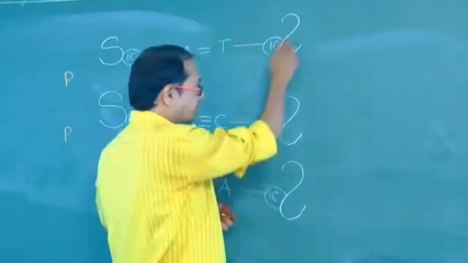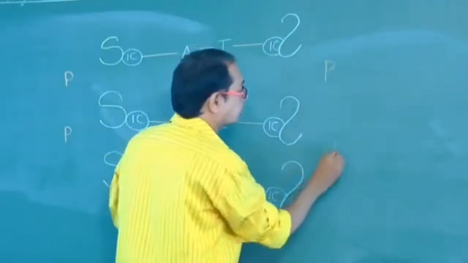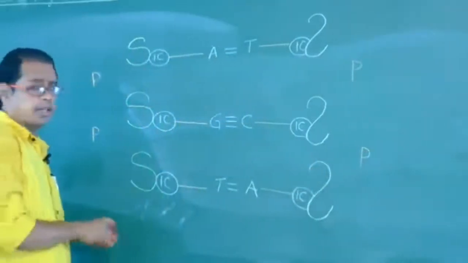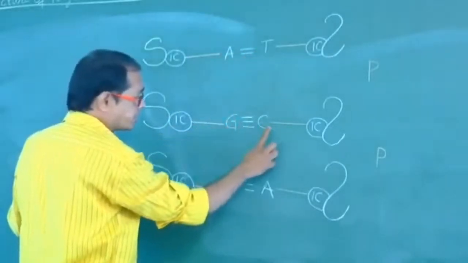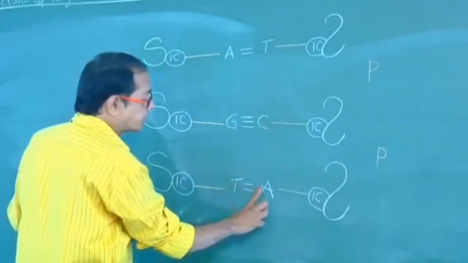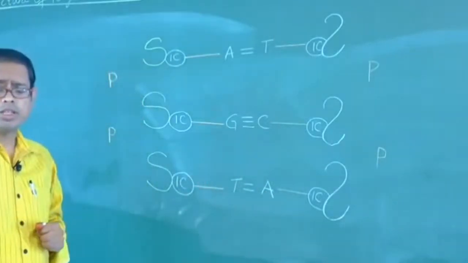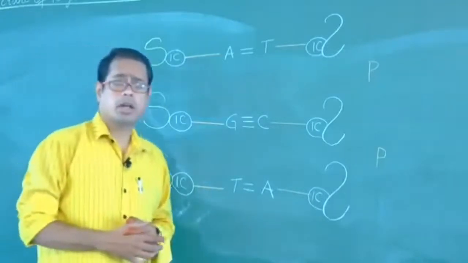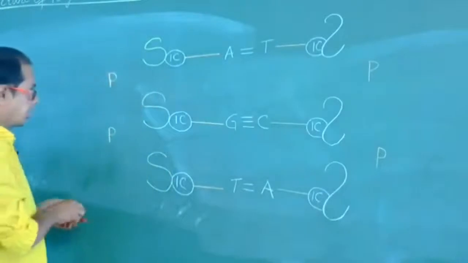Similarly, between these two P. Okay, right, adenine pairs with thymine, guanine pairs with cytosine, T pairs with adenine. Why is this type of pairing called complementary or complementarity, right?